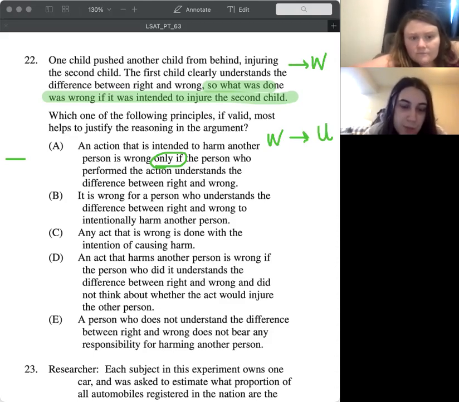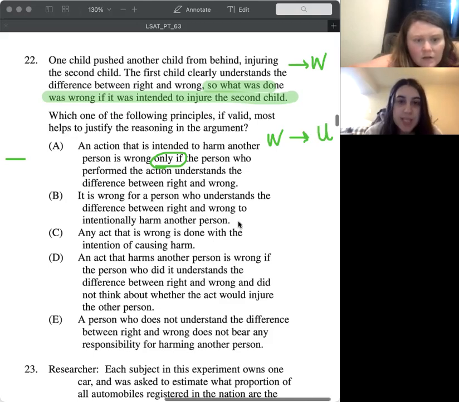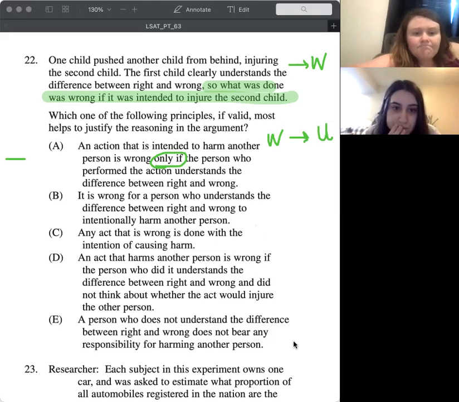It is wrong for a person who understands the difference between right and wrong to intentionally harm another person. Yeah, I like B. It is wrong for a person who understands the difference between right and wrong to intentionally harm another person, because we're saying in the stimulus, if they did, it was wrong if they intended. It is wrong for a person to, yeah. All right, let's go on to C.